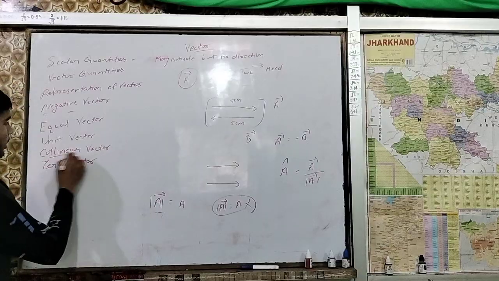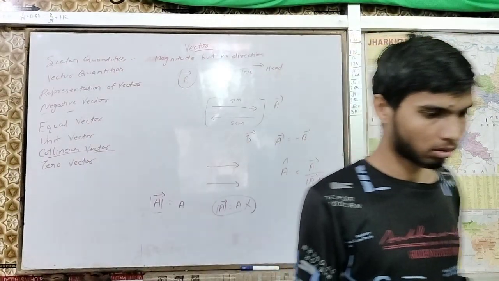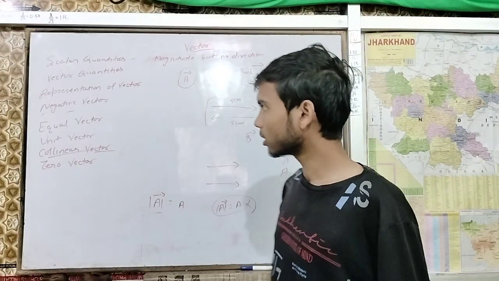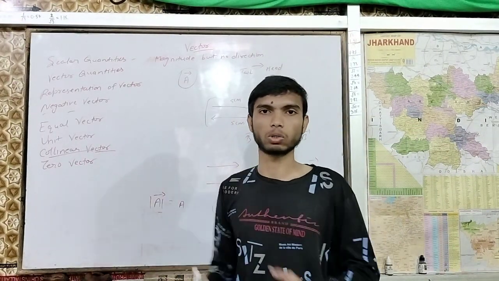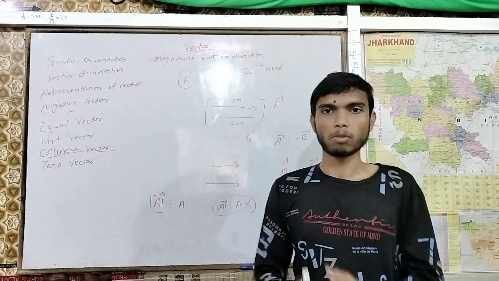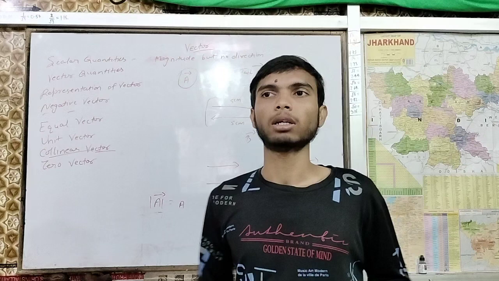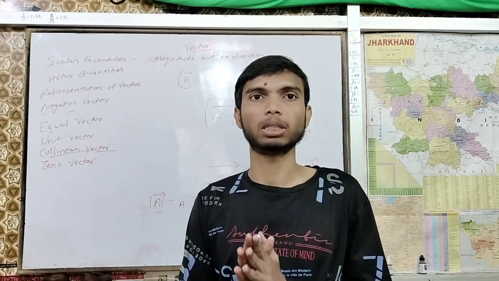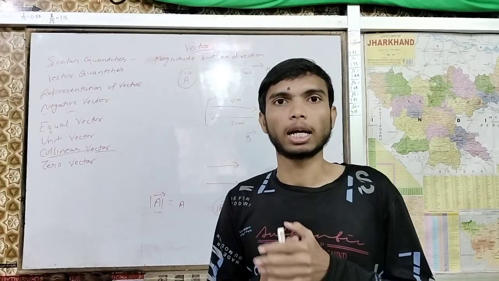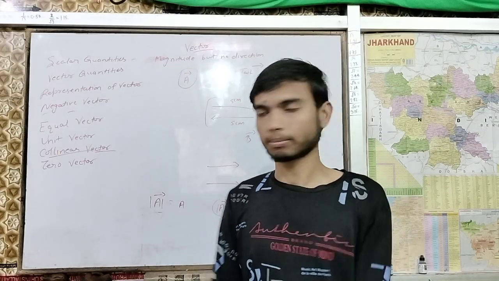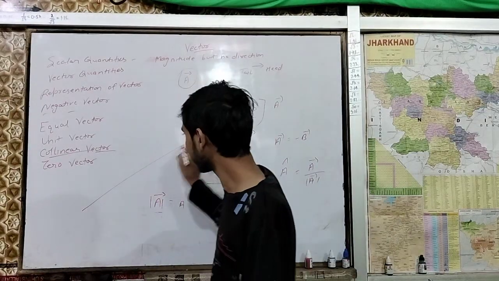Now next we have collinear vectors. Look, they are linear. Linear means in one direction, in one line you can say. The direction can be horizontal, vertical, or a line between horizontal and vertical, but there would be a line.